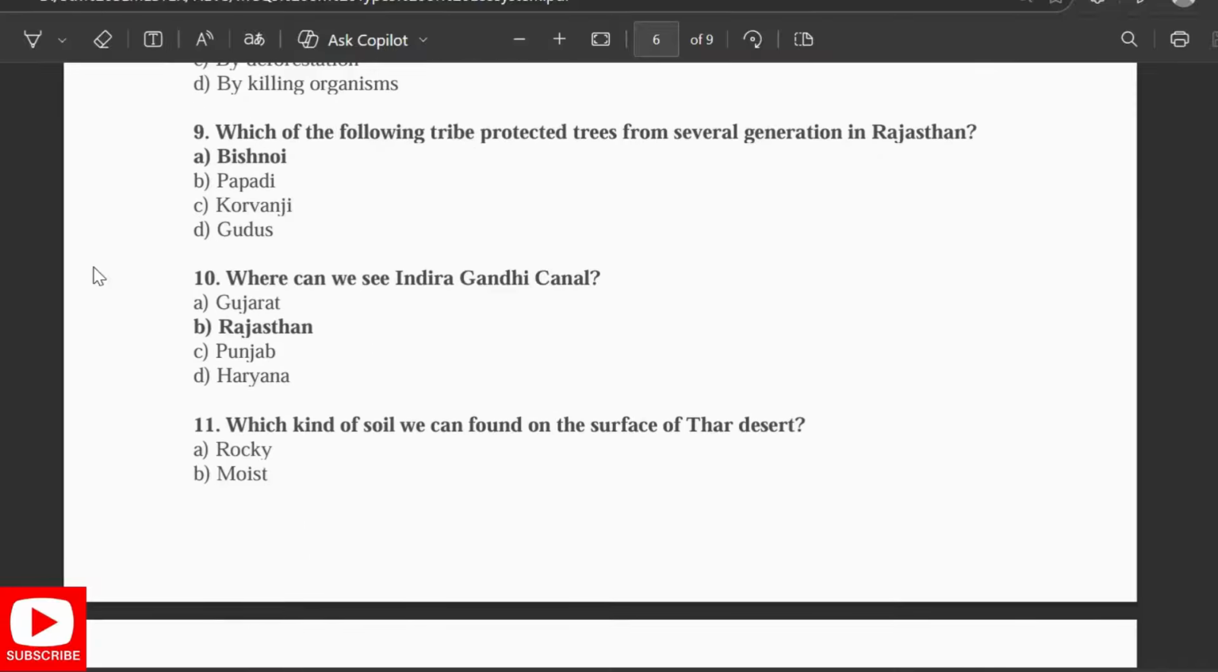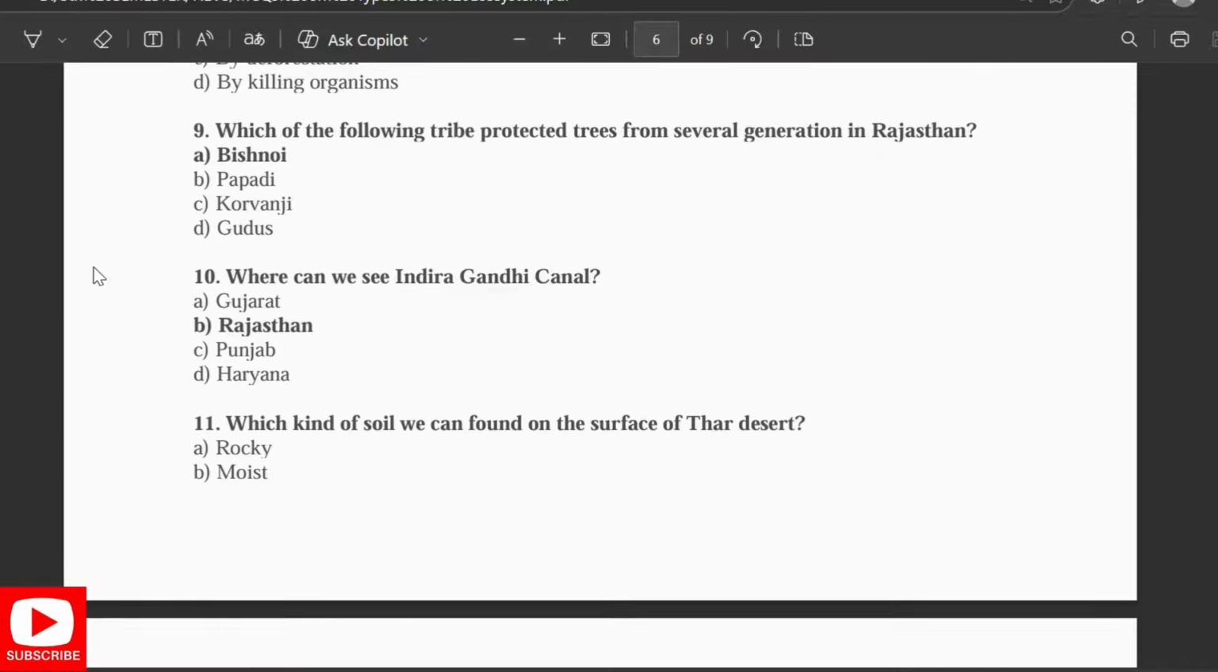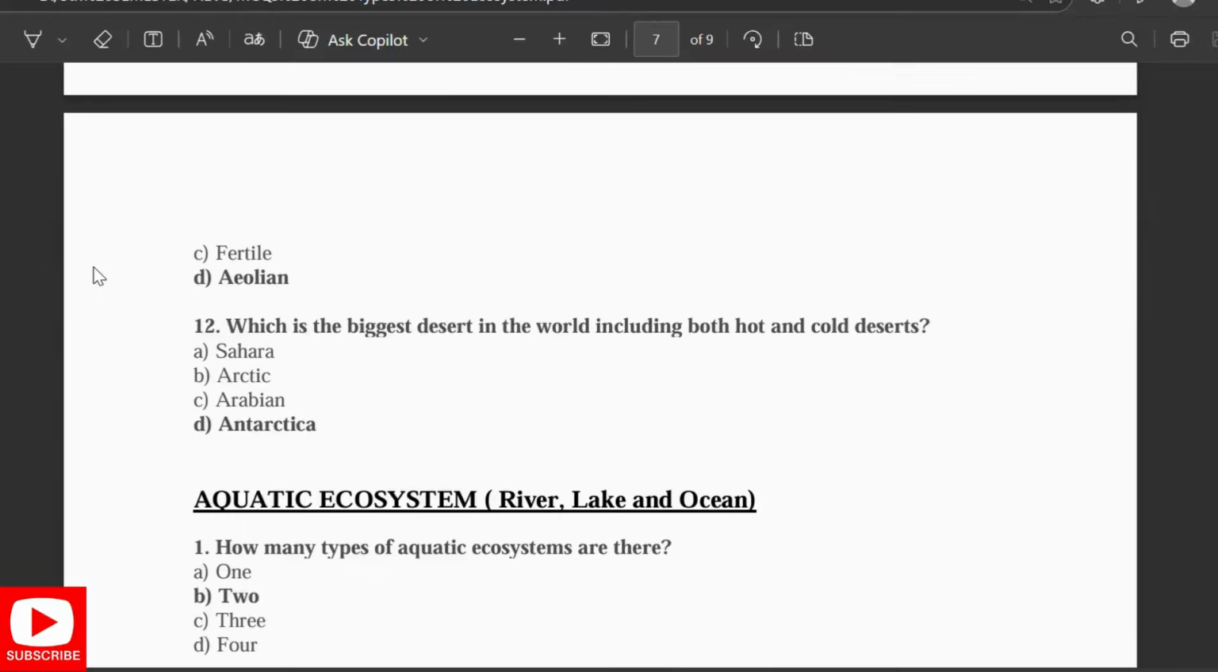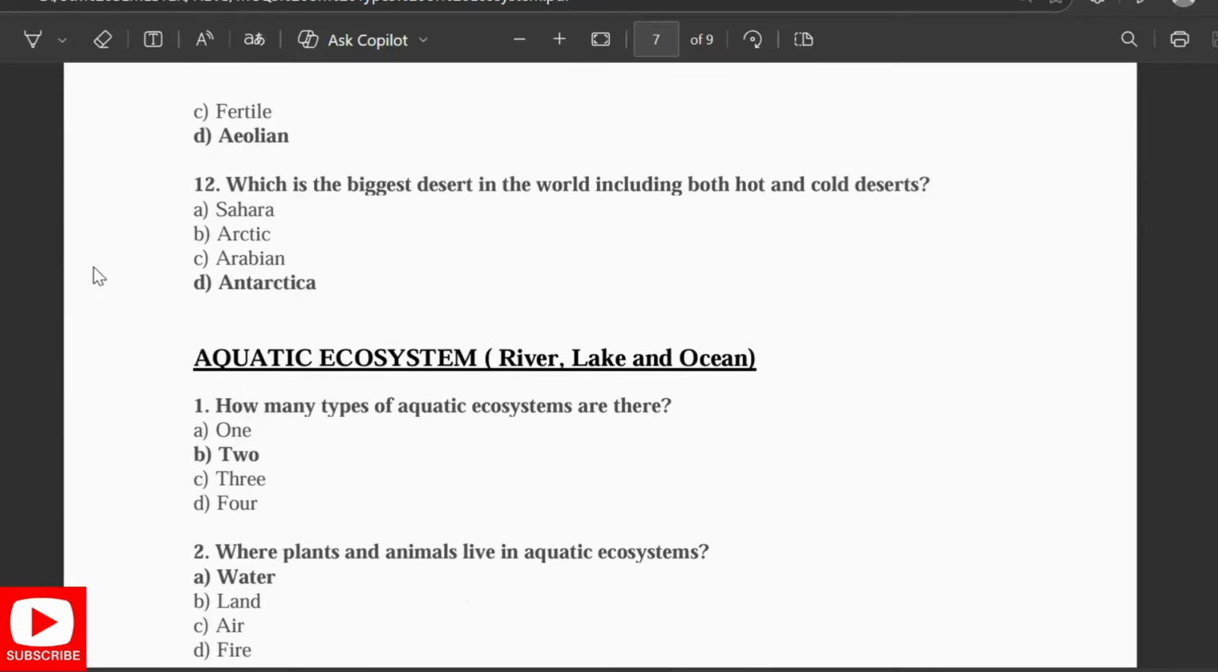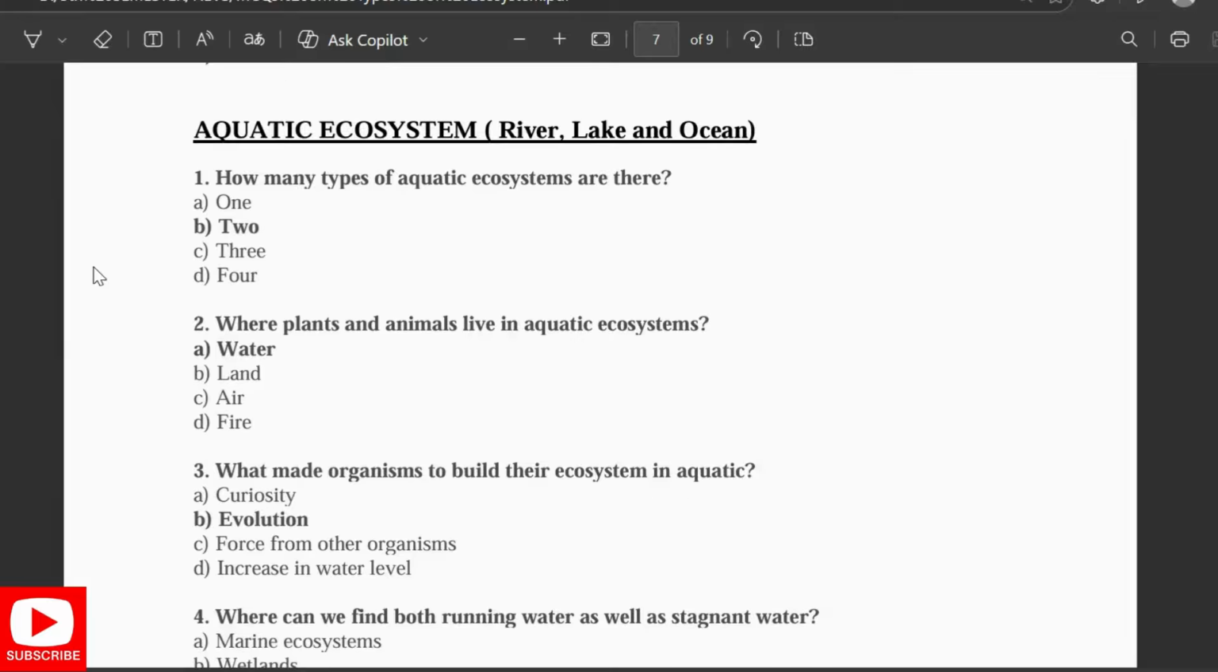Which tribe protected trees for several generations in Rajasthan? Bishnoi. Where can we see the Indira Gandhi Canal? In Rajasthan. Which kind of soil can we find on the surface of the Thar desert? It is Aeolian. Which is the biggest desert in the world, including both hot and cold deserts? It is in Antarctica.